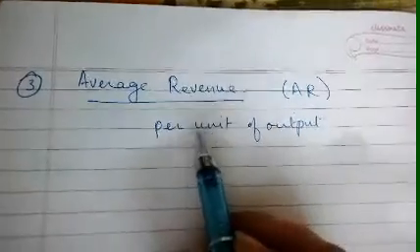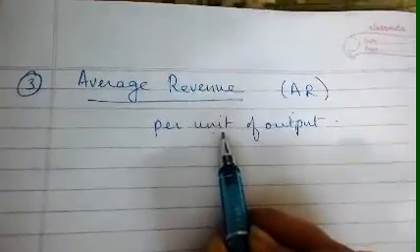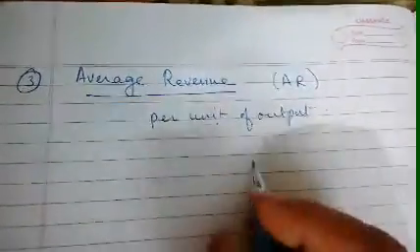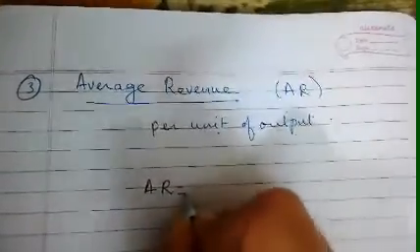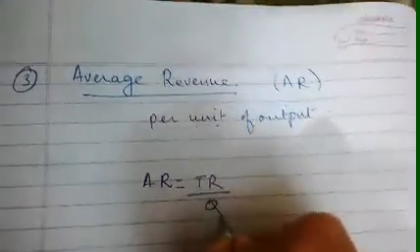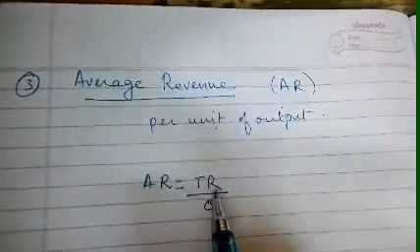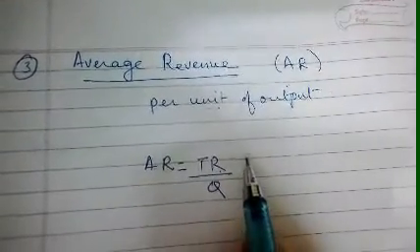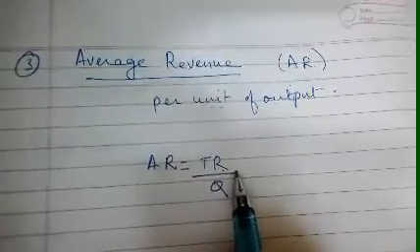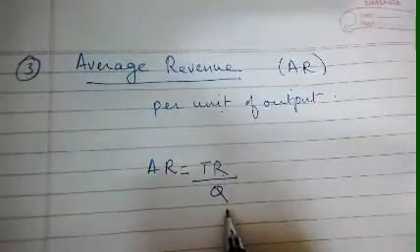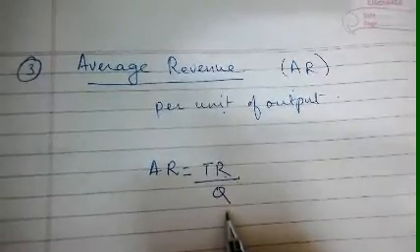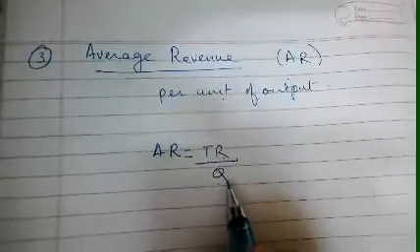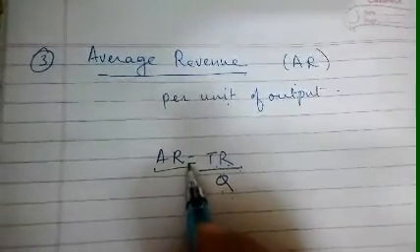So average revenue refers to the per unit revenue of the output. Average revenue is calculated as total revenue divided by quantity. Total revenue is whatever money we receive after selling our total production, and quantity is the number of units we are selling. So total revenue divided by quantity is the average revenue.